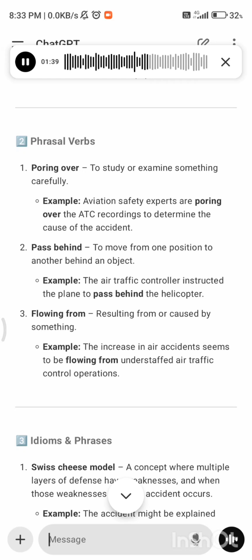2. Pass behind, to move from one position to another behind an object. Example, the air traffic controller instructed the plane to pass behind the helicopter. 3. Flowing from, resulting from or caused by something. Example, the increase in air accidents seems to be flowing from understaffed air traffic control operations.